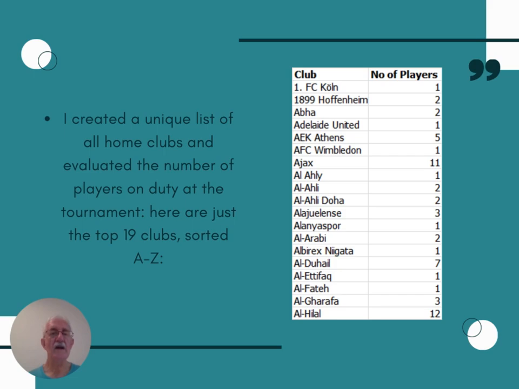I created a unique list of all home clubs and evaluated the number of players on duty at the tournament. And here are just the top 19 clubs, sorted A to Z. So, for example, FC Köln, only 1 player, 1899 Hoffenheim, 2, Ajax, 11, Al Hilal, 12. The largest number of players from 1 club was Barcelona with 17.